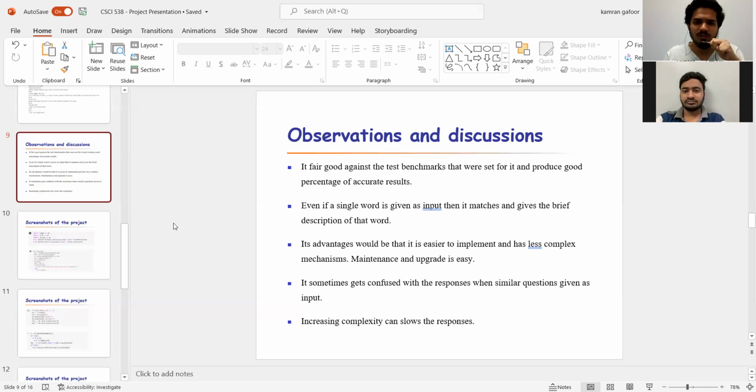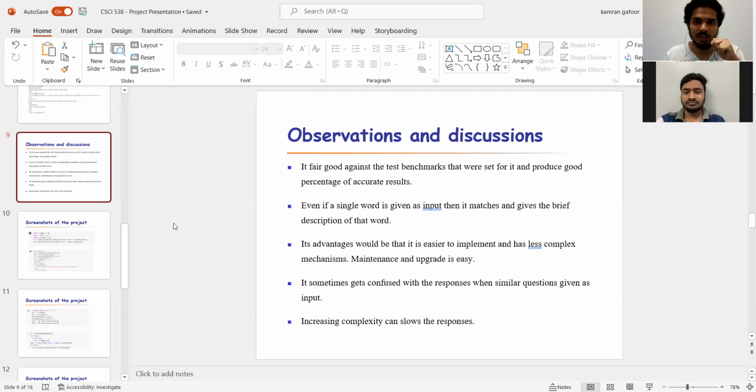And the chatbot, as I said, is performing well according to our benchmark. But there are some limitations that we have noticed. It's not able to fully grasp human conversation, because each individual human types in a different grammatical format. So it needs some standard English format to get the responses. And if there is a different way of saying things, then it sometimes gets confused.